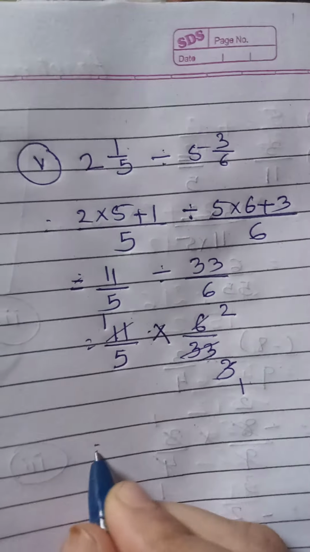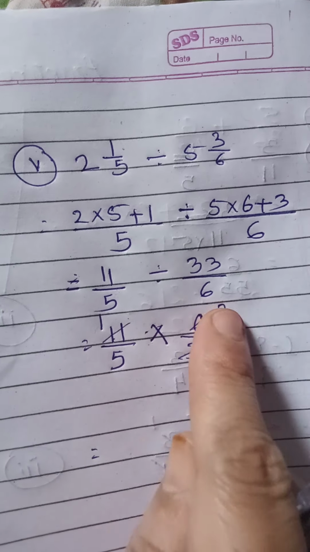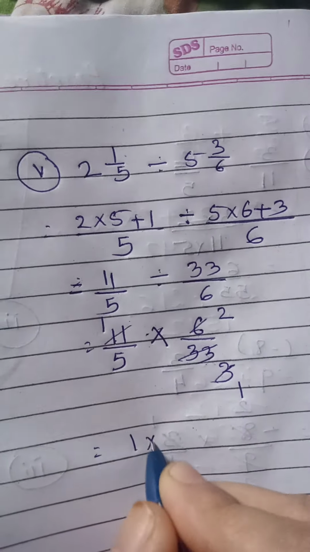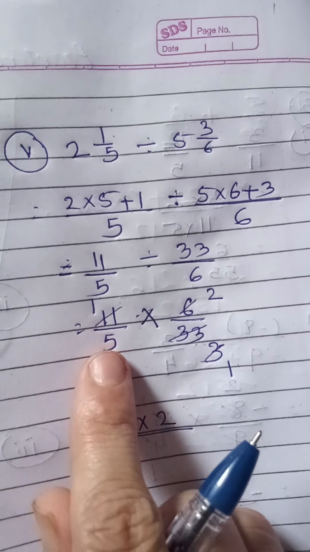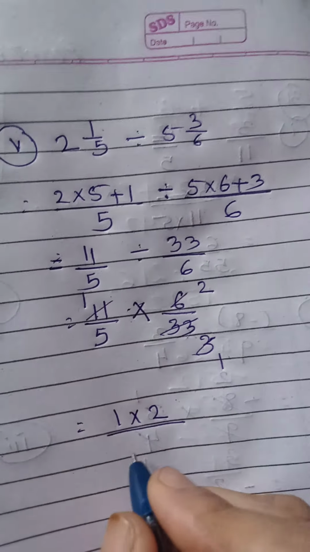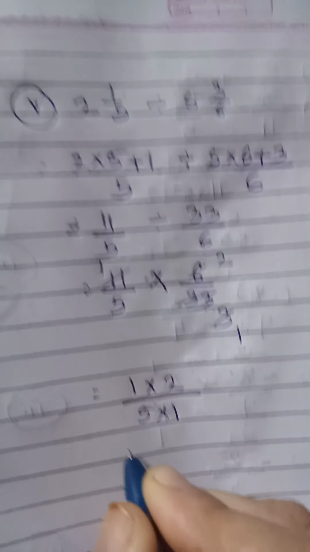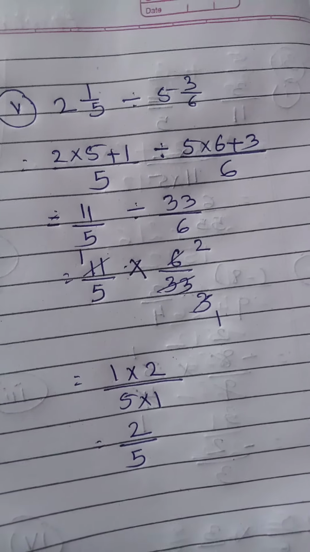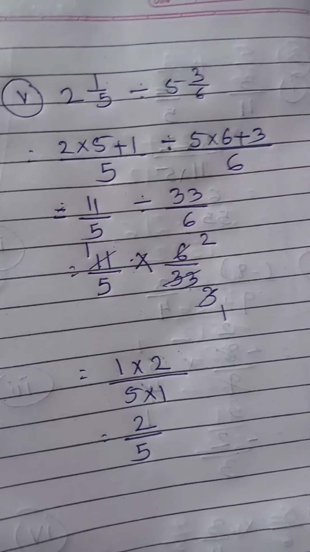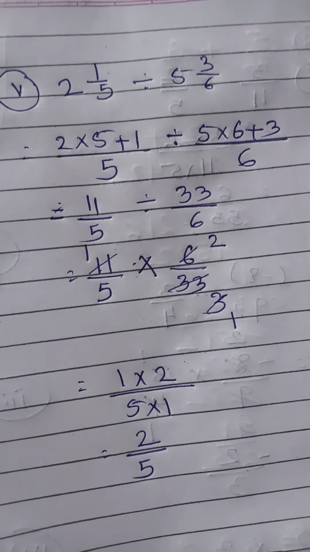Now see which is remaining. In the numerator, 1 multiplied by 2. In the denominator, 5 multiplied by 1. So 2 ones are 2, 5 ones are 5. This is the final answer. I hope you all have understood.